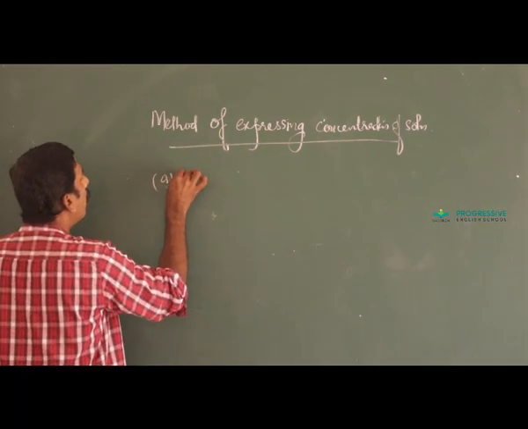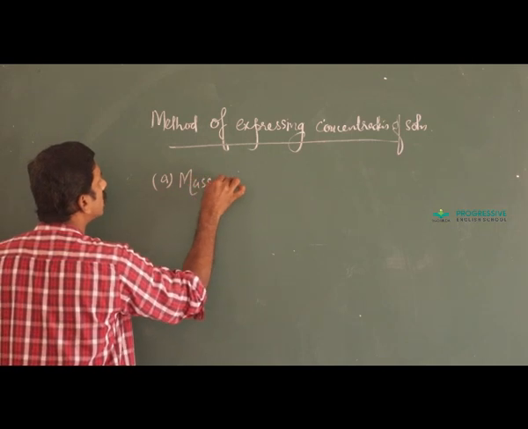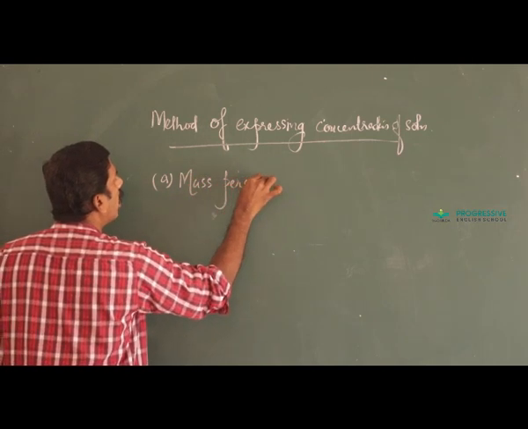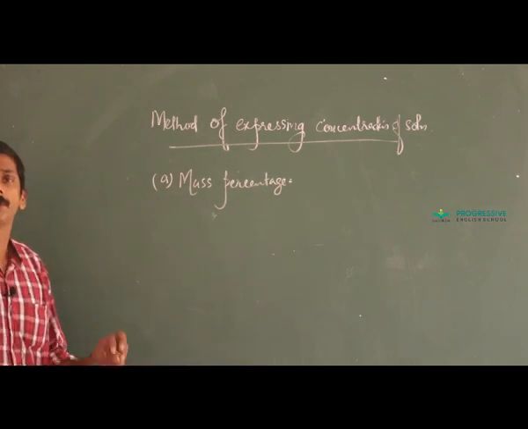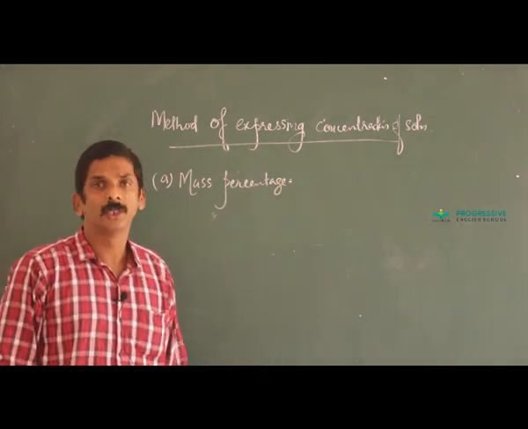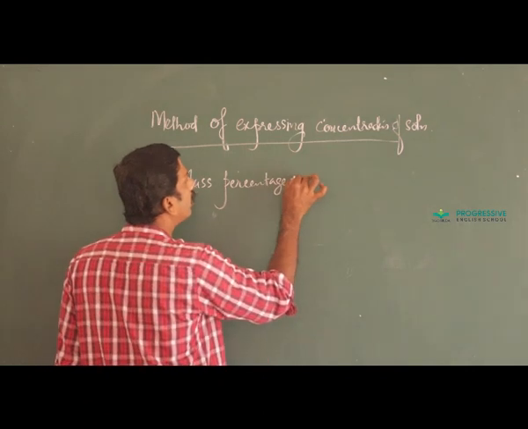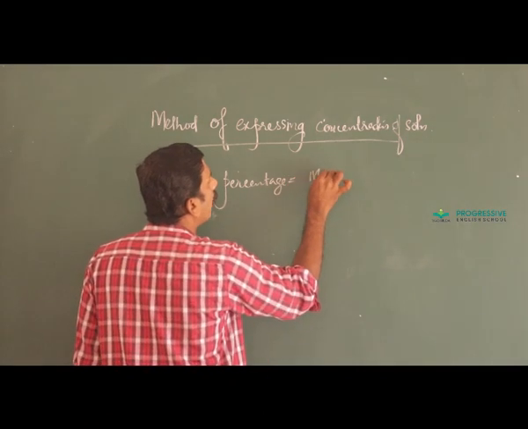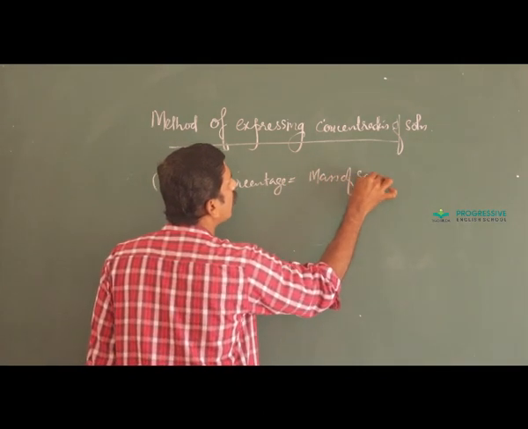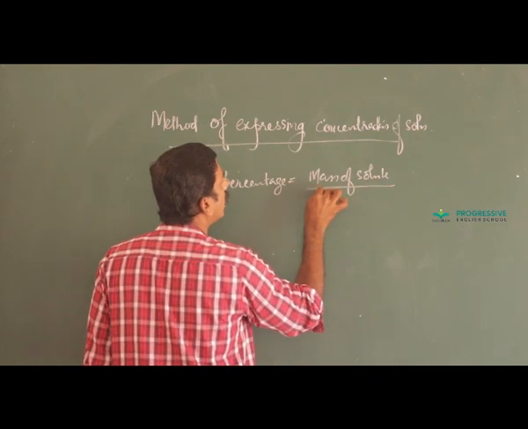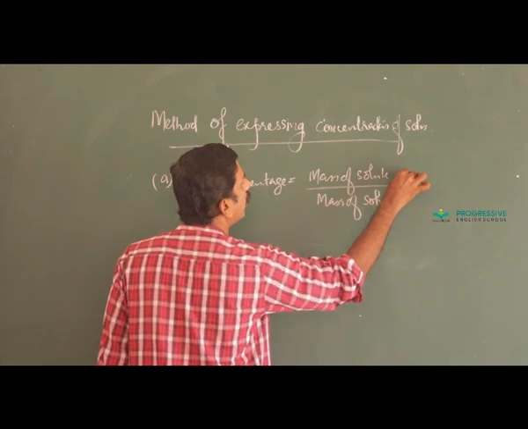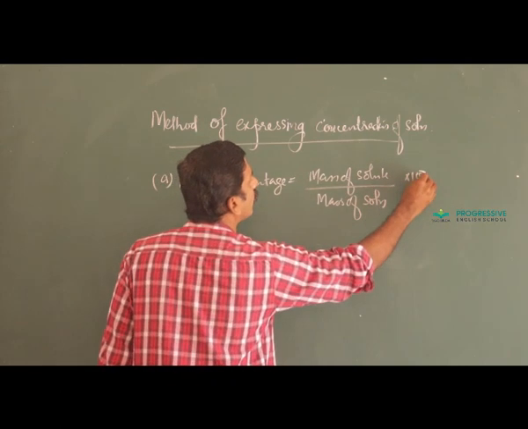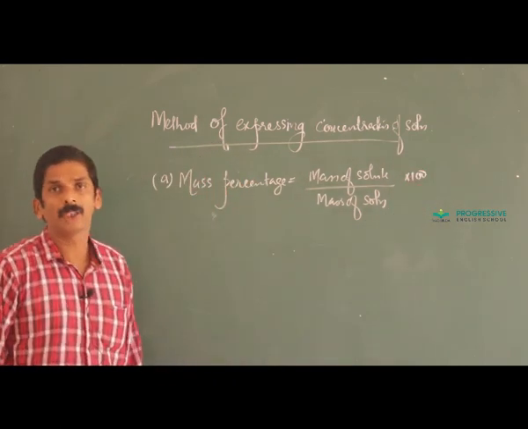First one is mass percentage. Mass percentage means the mass of solute present in 100 gram of solution, and mathematically it is expressed as mass of solute divided by mass of solution into 100.